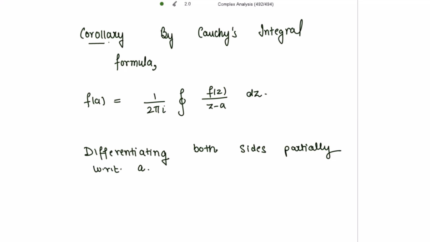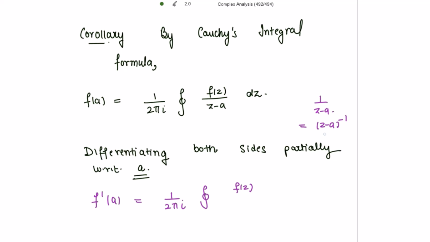Let's differentiate both the sides partially with respect to a. So when differentiating both the sides with respect to a, we get f dash a to be equal to 1 divided by 2πi, the integral of f of z, and now differentiating 1 divided by z minus a. That means we need to differentiate (z minus a) to the power minus 1.